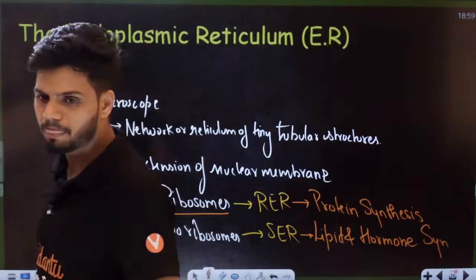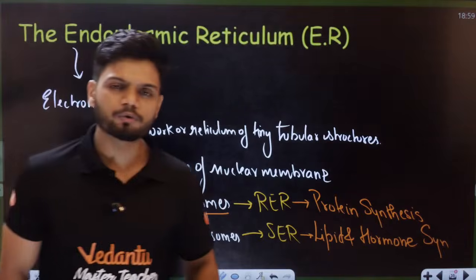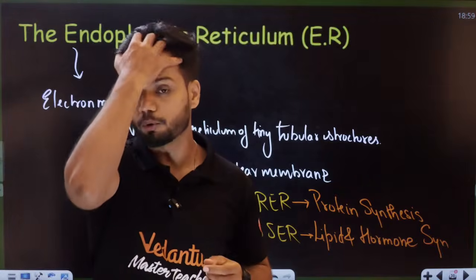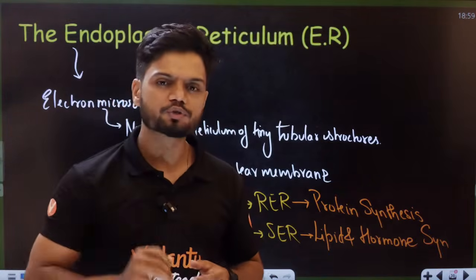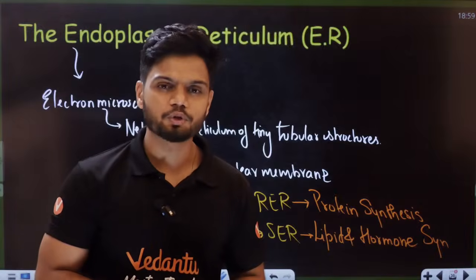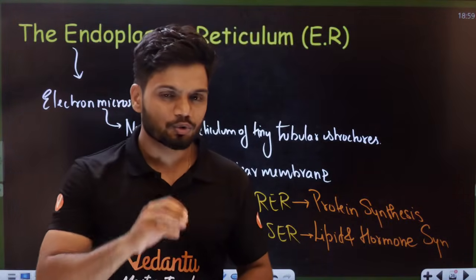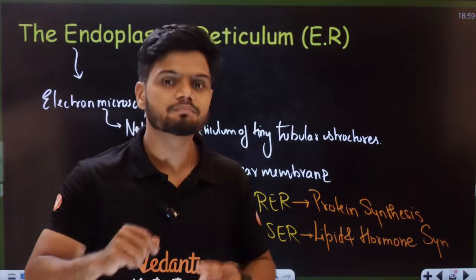Now, students, how many of you learned human physiology? In human physiology, when you learn muscle contraction, do we see ER there to release and uptake calcium? Yes, we do.